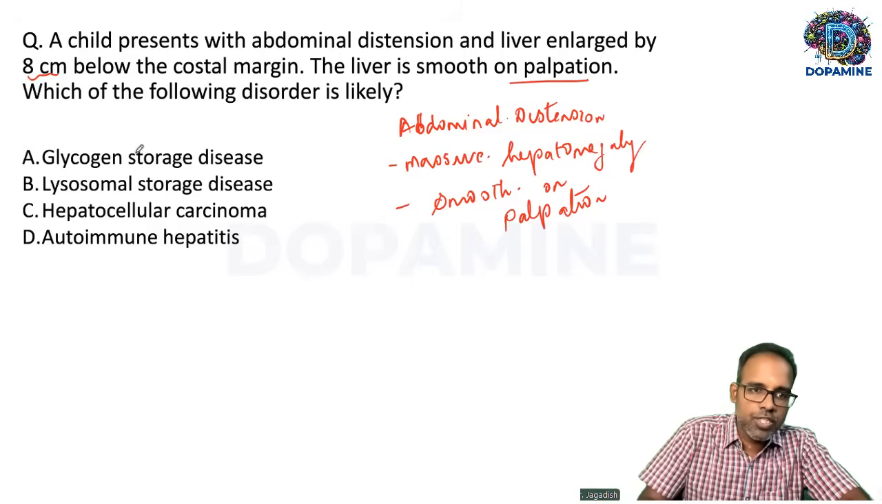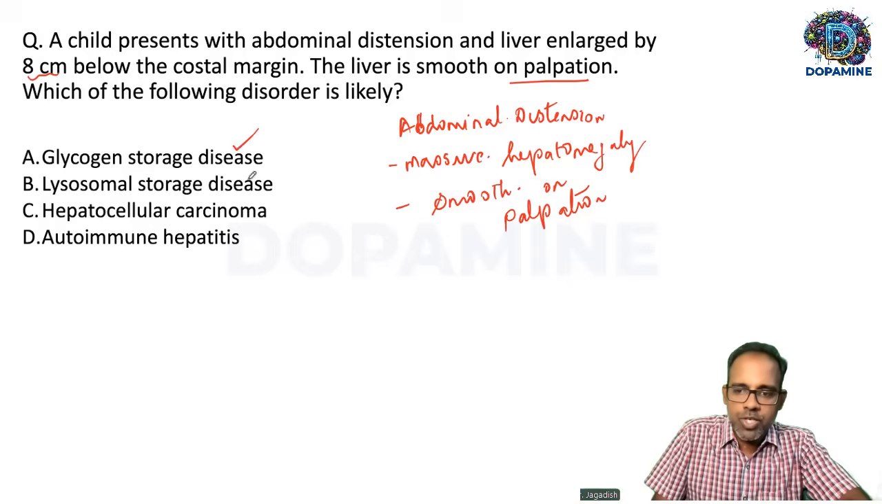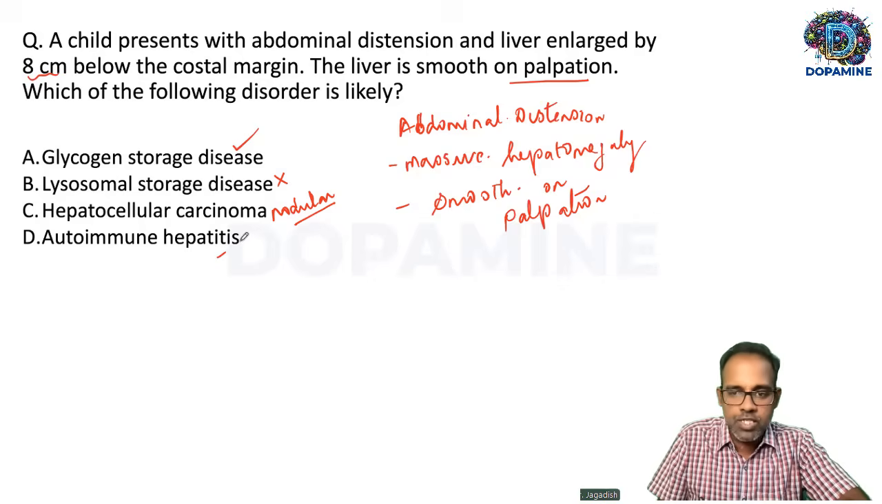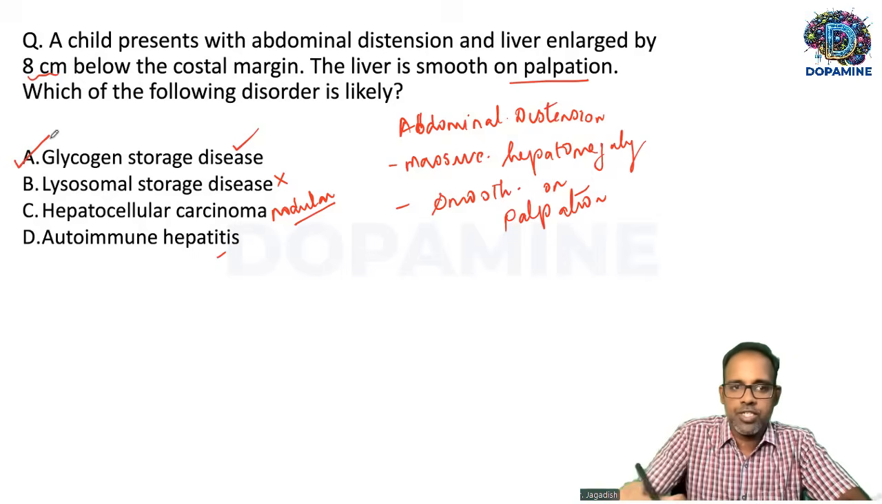So in glycogen storage disease, massive hepatomegaly is possible, and the liver will be smooth on palpation. Lysosomal storage disease is hepatomegaly with coexisting splenomegaly, so that is not possible. In hepatocellular carcinoma, the liver will be nodular on palpation. Autoimmune hepatitis, yes, the liver will be smooth, but the liver enlargement will not be as massive as given in this question. So the correct answer for this question is glycogen storage disease.